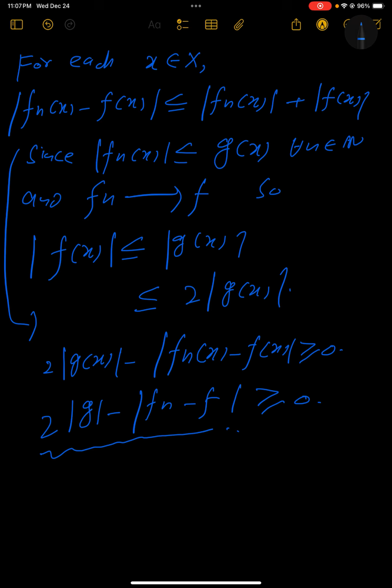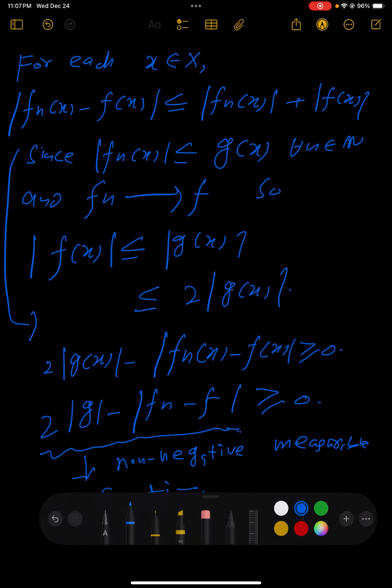So the difference of two measurable functions is measurable, and also it is non-negative. So we also have that this sequence is a sequence of non-negative measurable functions, okay. Now we can just go ahead and use Fatou's lemma.